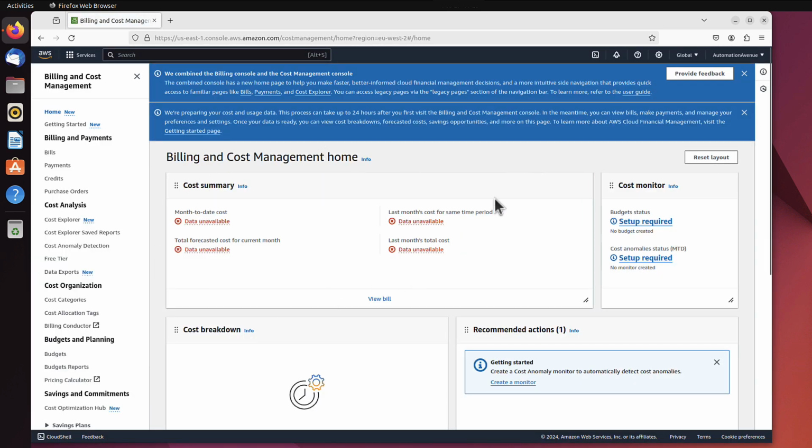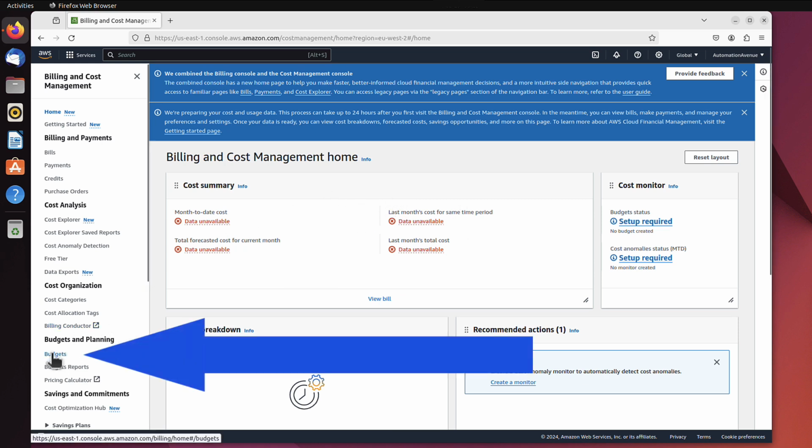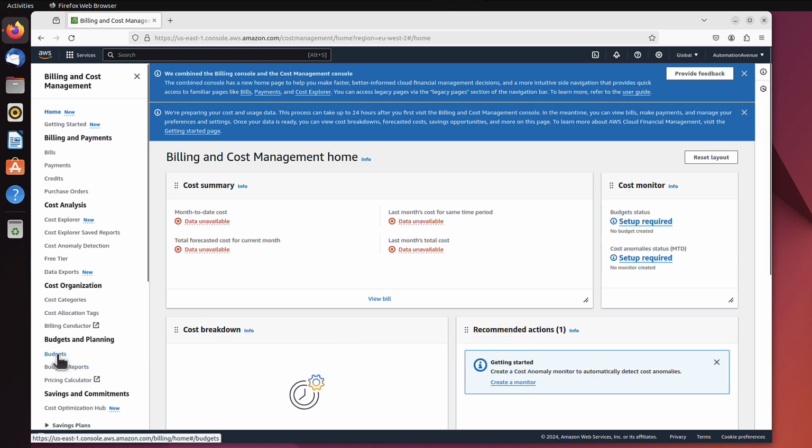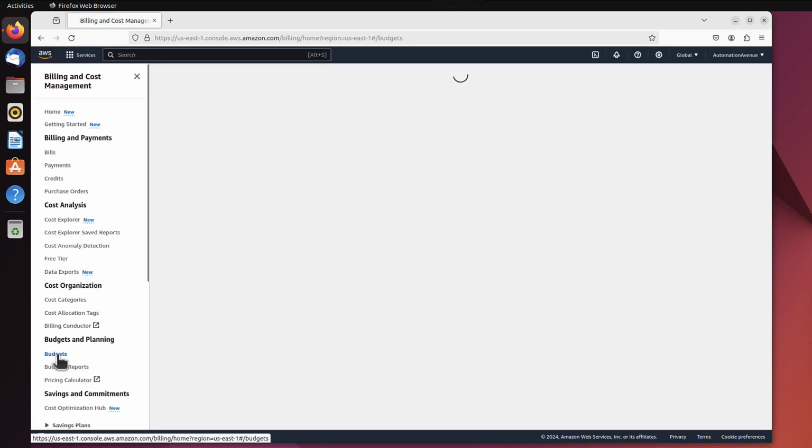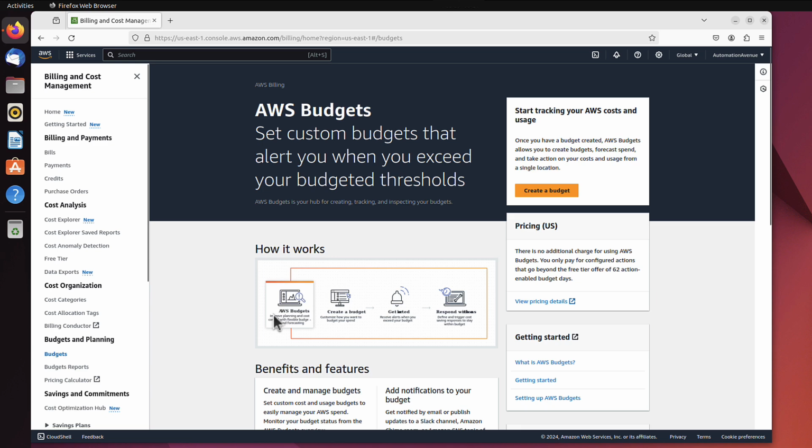Here you usually see some summary, how much last month cost you, what the prediction for this month is, but because this is a new account, there is no data available yet. But it doesn't really matter, because what we need is Budgets here in the left down corner. Let's click that. And as you can see, we can create a new budget here by clicking this button.